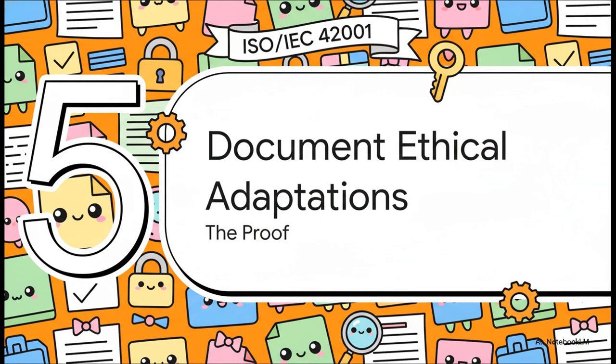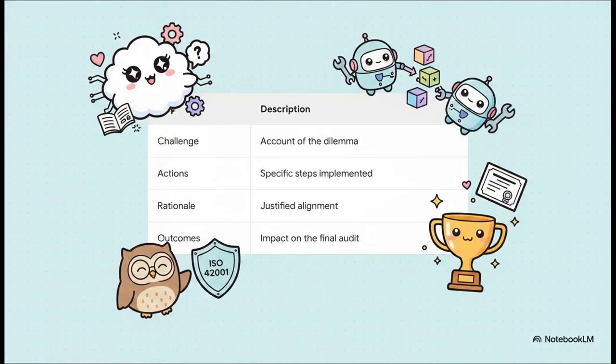Section 5. Documenting ethical adaptations. The proof. Under this framework, actually being ethical isn't quite enough. You have to prove it with meticulous documentation. Let's say a team discovers a hidden bias in a lending algorithm, a complex algorithmic conflict. They have to document how they fixed it using a very specific framework.